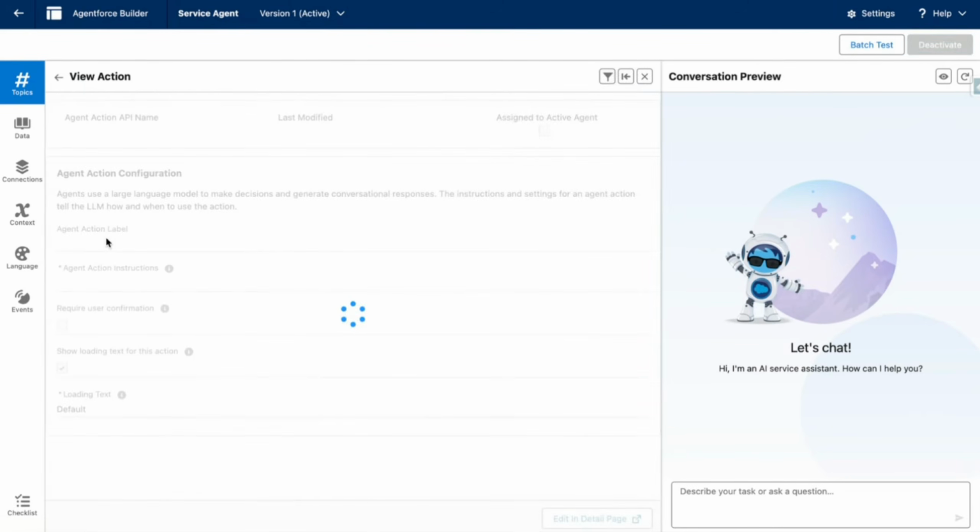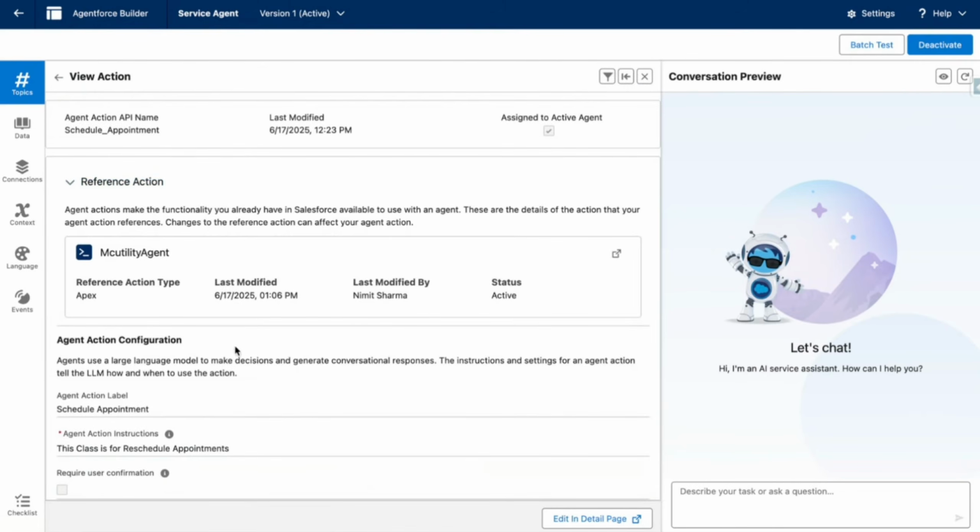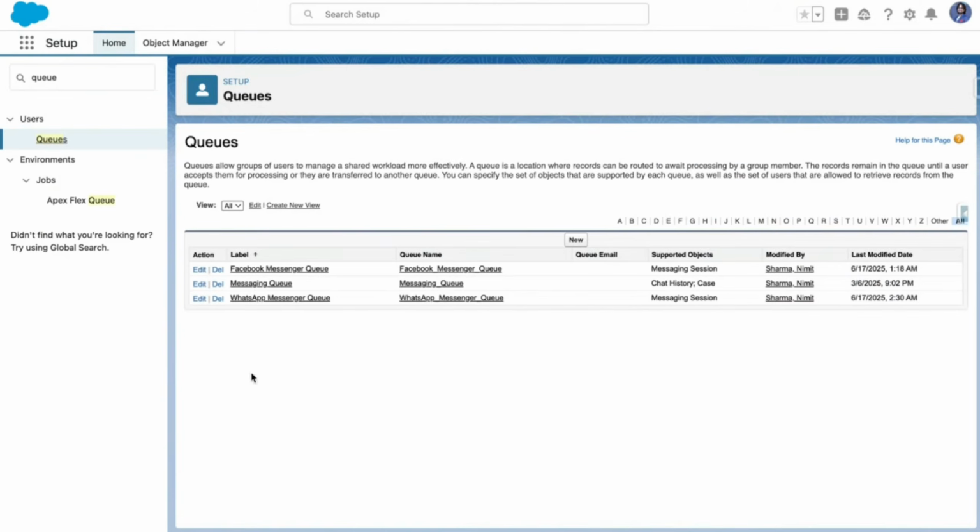If I open the action, it is an Apex action, because Apex is very well used in Agentforce, and I always recommend using Apex to create an action, right? So Apex is very much recommended, and me and my team, we use that. So moving forward, obviously this is the queue which I've created. So there are many queues. Obviously my Agentforce is running on WhatsApp and Facebook Messenger as well. I'm pretty much doing that very well, right?